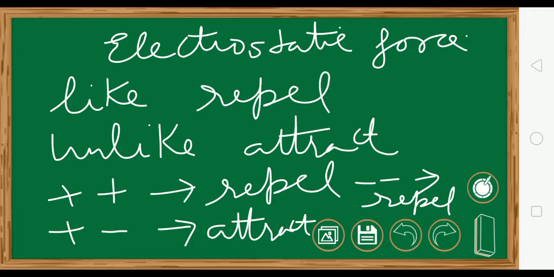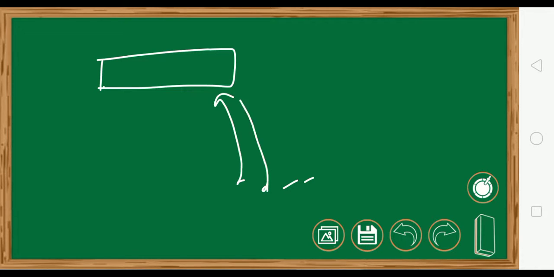Now these charges are also non-contact. Remember when we taught you electrostatic charges and forces, we told you to take a comb and rub it across your dry hair, and on the ground there should be bits of paper. Now when you bring the comb near the bits of paper, what happens? These bits of paper jump and get attached to the comb. You don't have to bring it down to touch the paper. The paper jumps and gets attracted to it. So this is an example of non-contact forces.